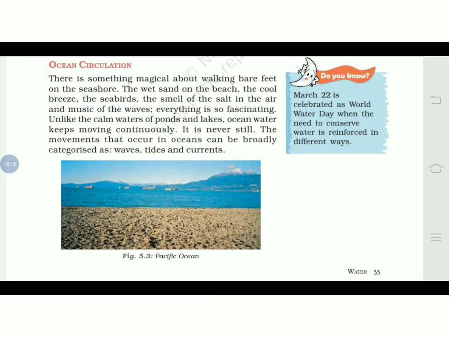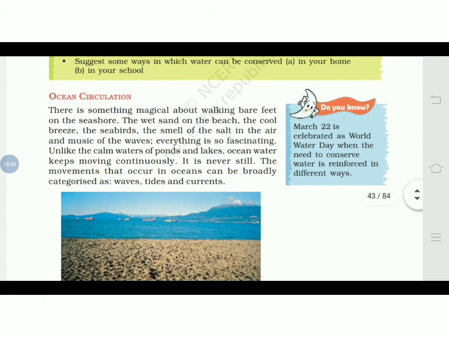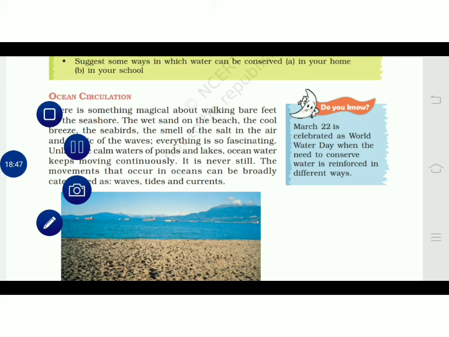Now, water is that important. We are celebrating World Water Day also. And on which day is it celebrated? March 22. Water needs to be conserved. It is very necessary. There are a number of ways to conserve water. That also we will understand. The next topic is ocean circulation.